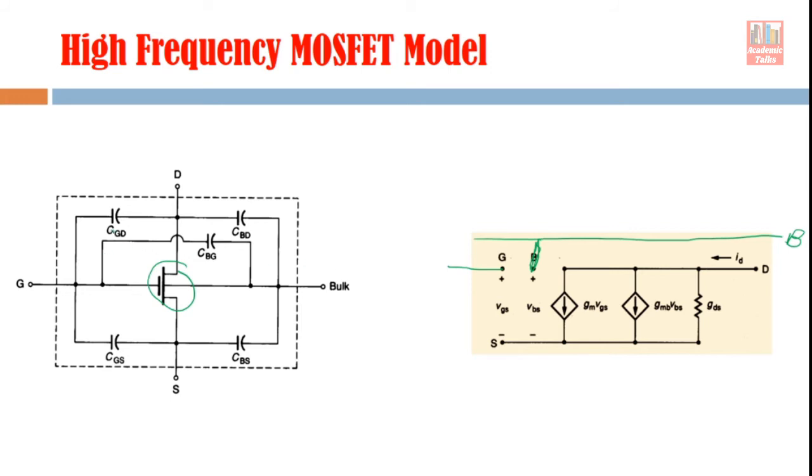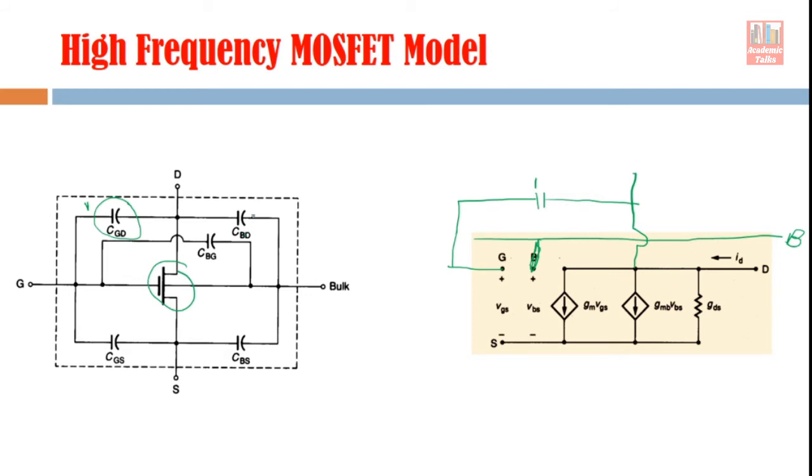Now gate and drain, this is capacitance number 1, this is gate and this is drain, so make this drain terminal like this. So the gate is connected to drain like this. I am just writing number 1 here.